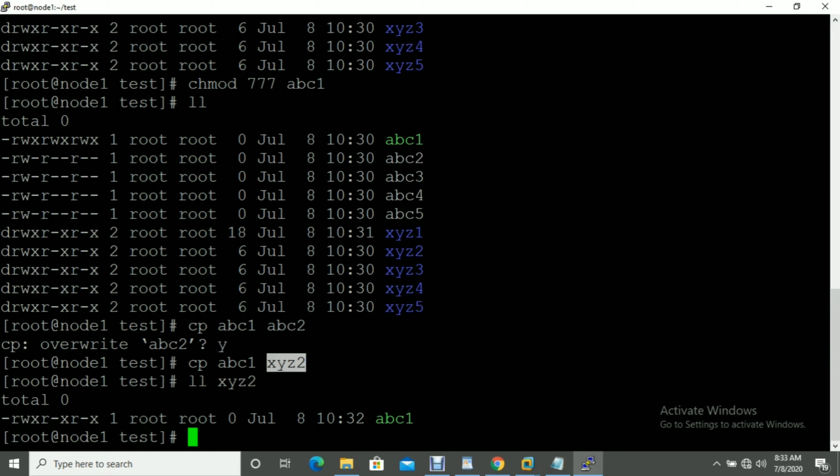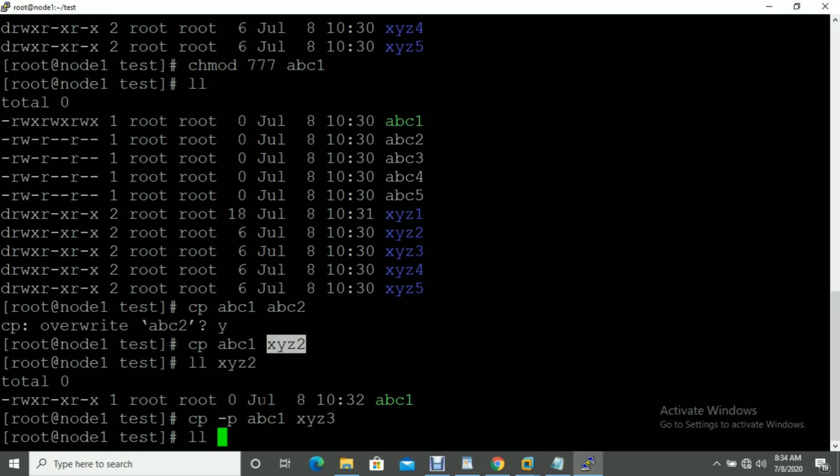In this condition, if you want to keep the same permission in the destination also, you have to use cp -p, then your file name abc1, and xyz3.